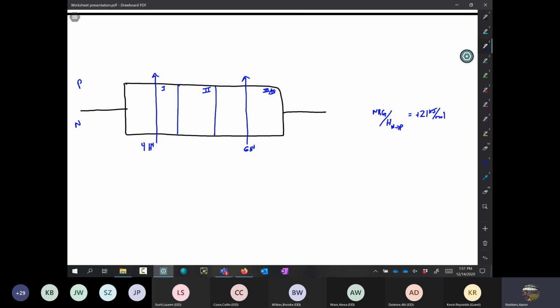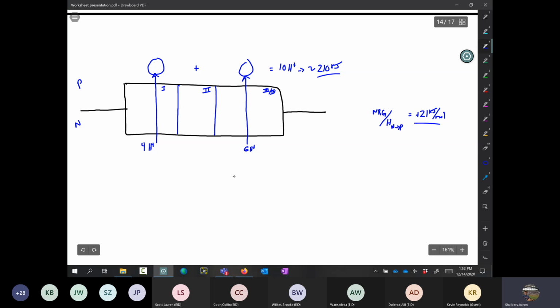Now when we think about this, these 4 protons plus these 6 protons equal 10 protons moved when we add these two together, which means this is going to cost about 210 kilojoules of energy, because it's 21 kilojoules per proton pumped and there are 10 protons being pumped.